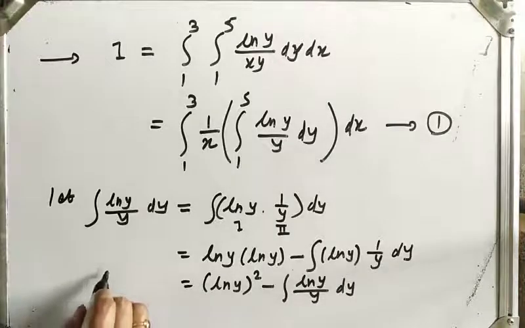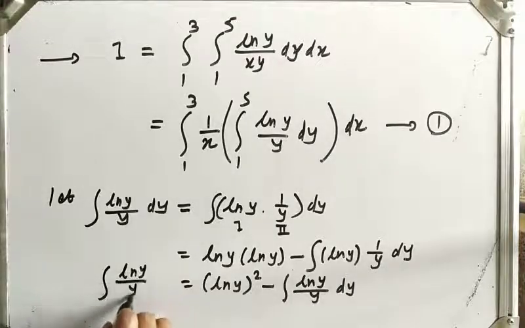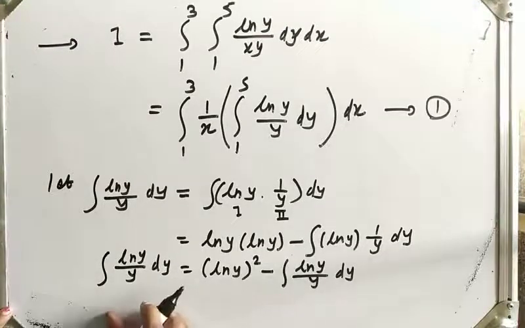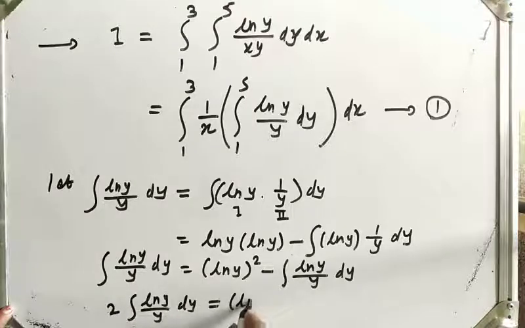So here we get the same term again, so let us write it as integration of log y upon y dy. What is our left side? Integration of log y upon y dy. We can shift this term to the left hand side, then that will be 2 times integration of log y upon y dy is equal to log y bracket square.